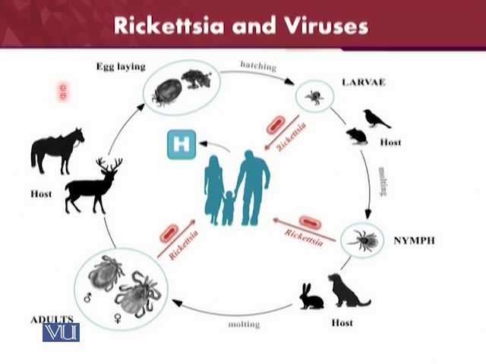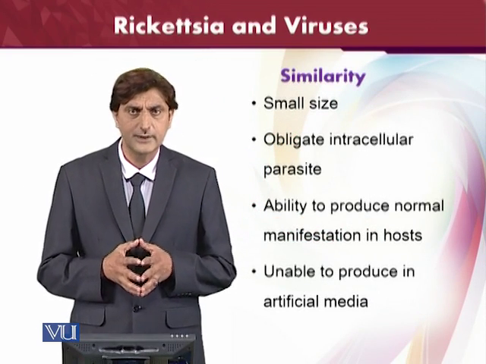This is the shape of the bacteria. They are rod shaped bacteria. Here you can see, not viruses. The ticks hatch, and then it is transmitted to the larvae, or to the molting nymph, and any of these stages can cause disease, and they can transfer the bacteria to their final host to cause the disease.